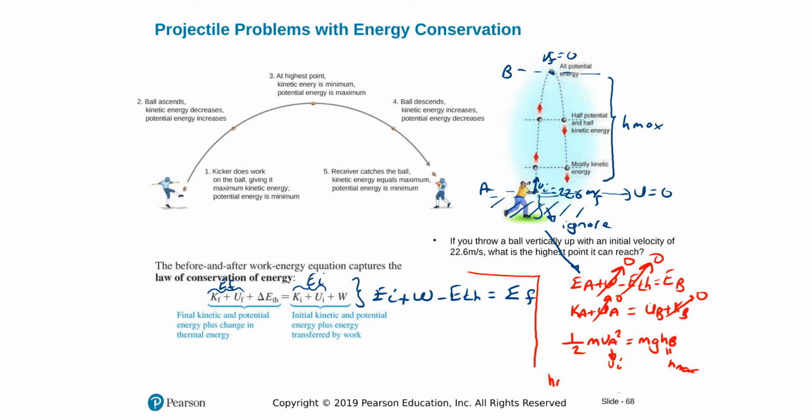So from here, H maximum will be, masses cancel, V initial squared divided by 2G, and that should give me 26.06 meters, and that is the value I'm gonna check. Alright, that's correct.